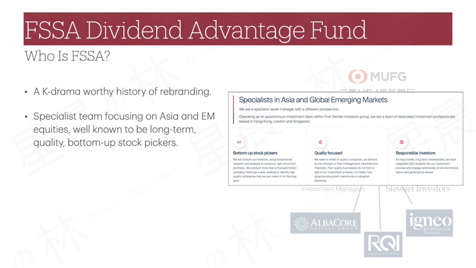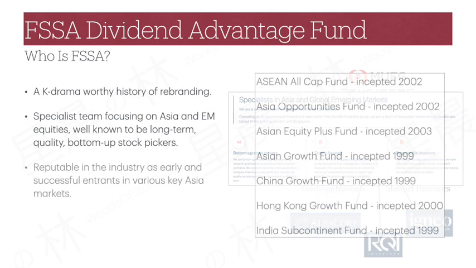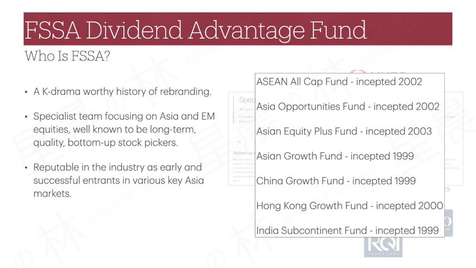So, FSSA was initially set up and currently is still a specialist team focusing on Asia and emerging market equities. They are well known in the industry to take a long-term investment view, focusing on quality names and pure bottom-up stock pickers. They also consider themselves as an early adopter of ESG and responsible investing. Given their relatively long history, FSSA holds a reputation of being an early entrant in various key Asia markets, including China and India, and continues to run these funds today.